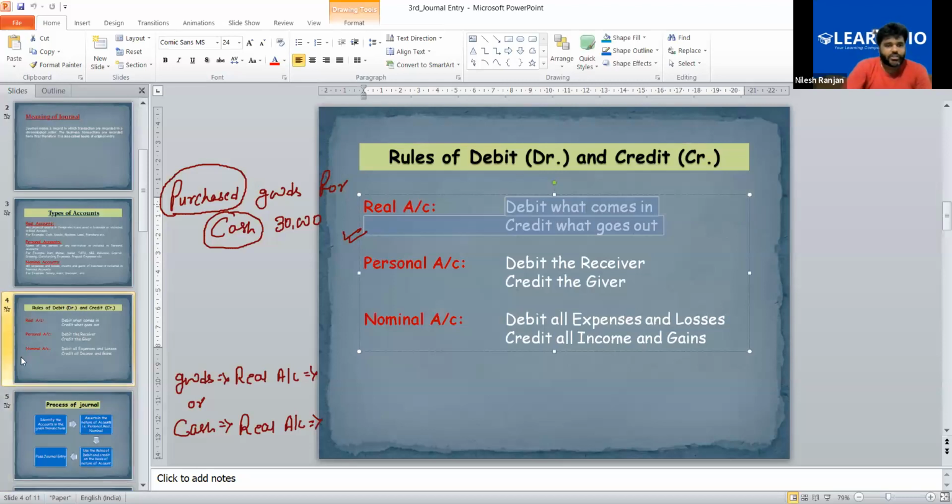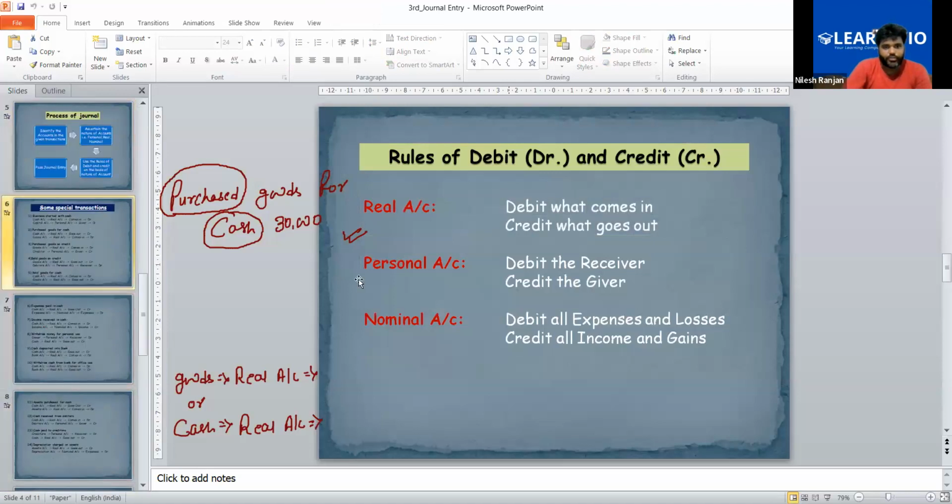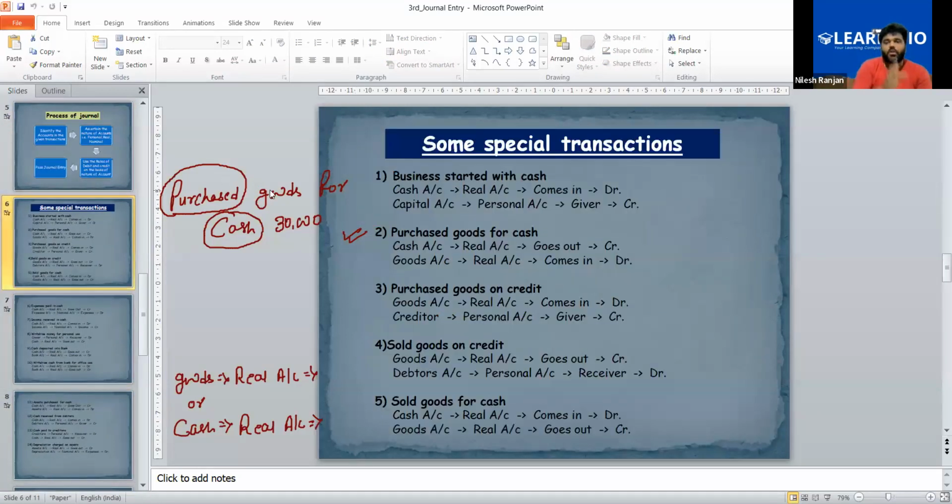So in this transaction, purchased goods for cash, can you tell me what you are receiving and what you are giving? We are giving the cash, and we are receiving the goods. So it will be goods account debited to cash account credited. Okay. Madiha, you understood this? Yes. Farheen?